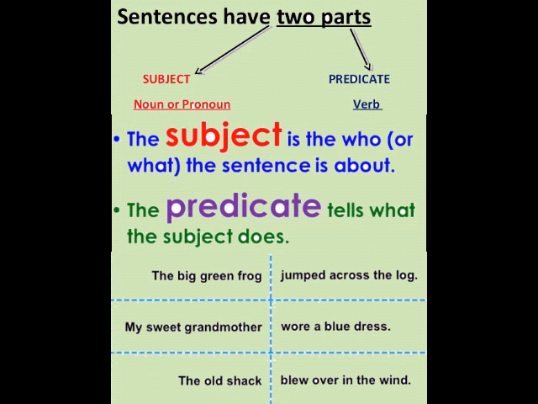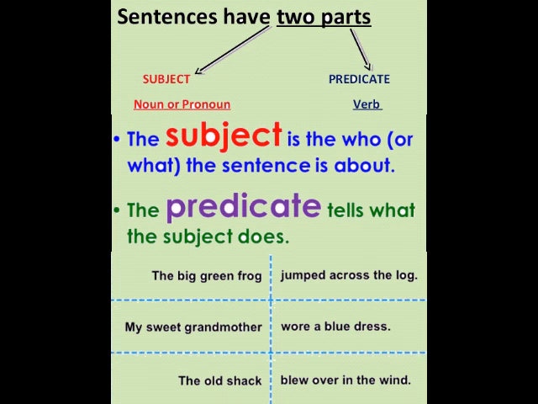Now we will do this exercise. I am going to give you the image of this exercise. You will do exercise number 2. One more thing I want to tell you: the subject is the who or what in the sentence, and the predicate tells what the subject does.